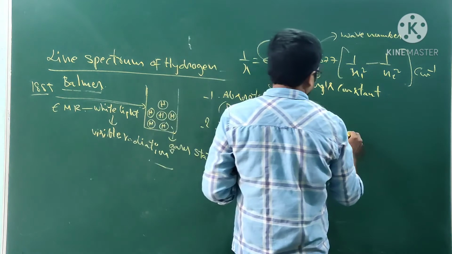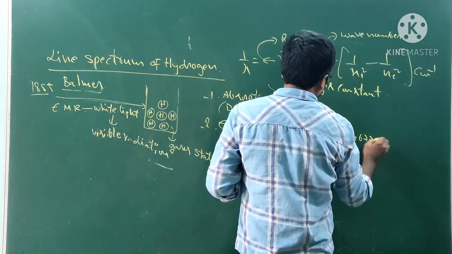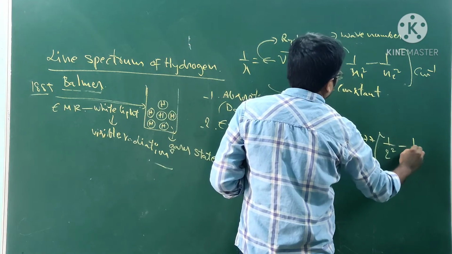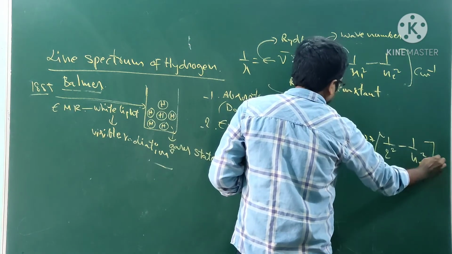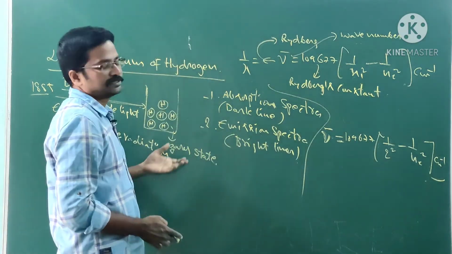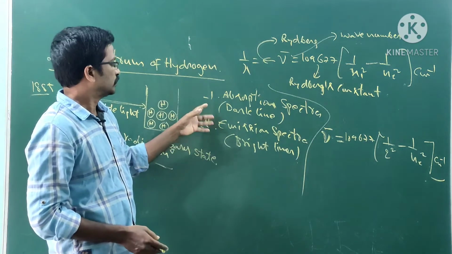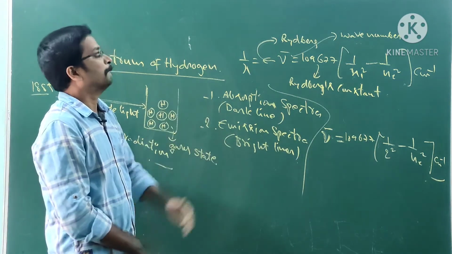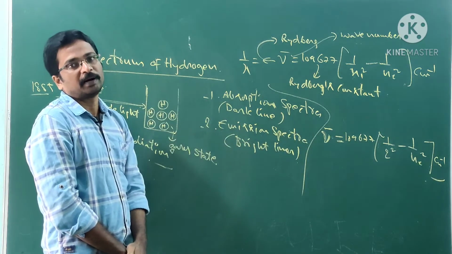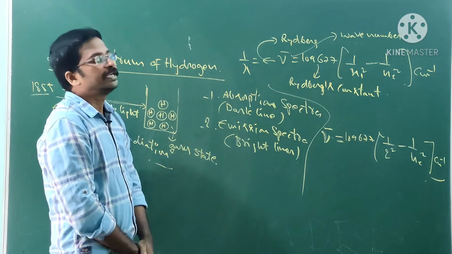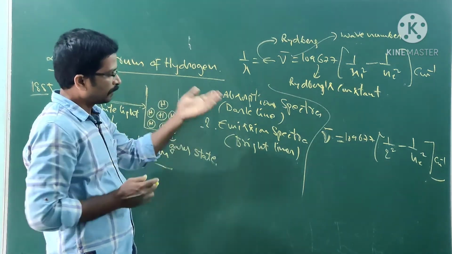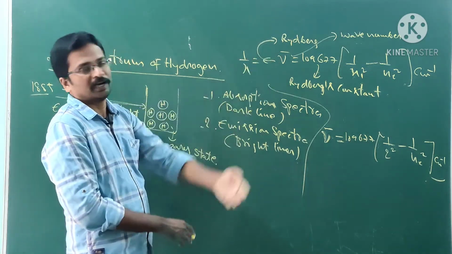Nu bar is equal to 109,677 into 1 by 2 square minus 1 by n2 square. He can explain these two experimental data by using this formula. Balmer is the first scientist who could explain his practical using this formula.